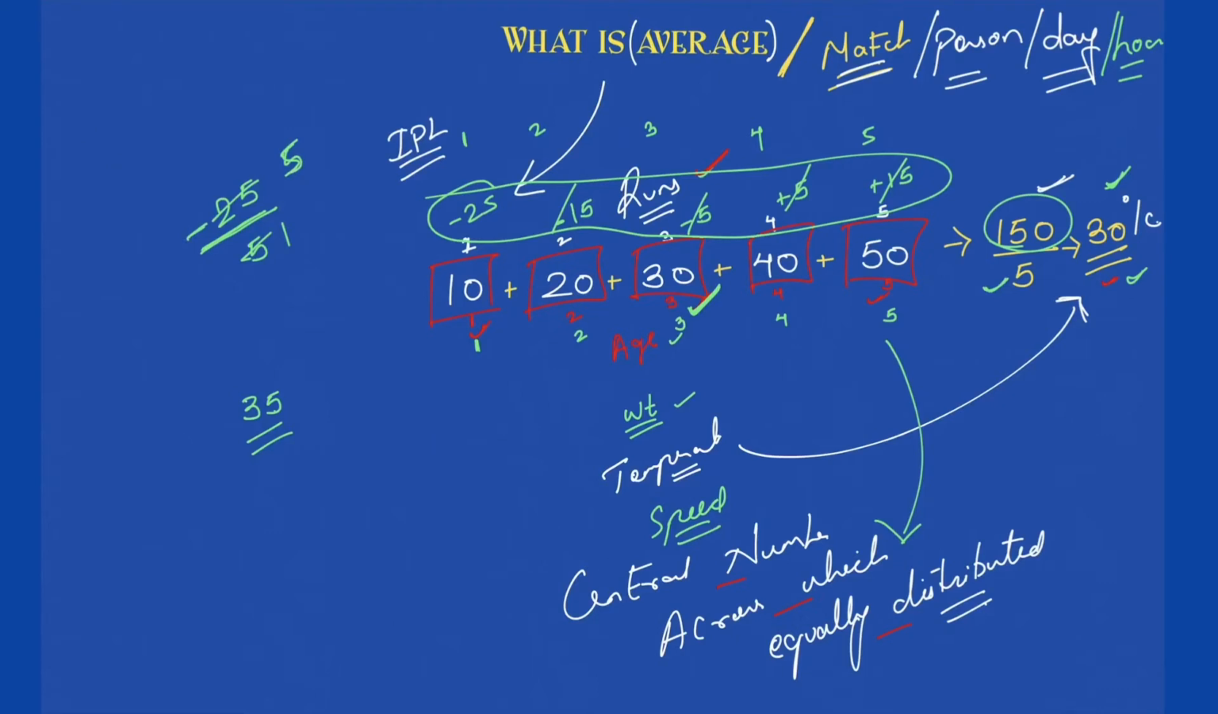Which means your assumption that the average was 35 is wrong. Subtract it by 5. If you subtract it by 5, you get the answer as 30. Correct? 30 is your average, because 30 is that central number across which the other numbers are equally distributed.